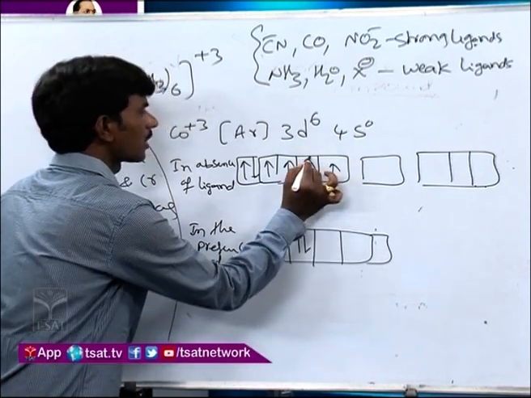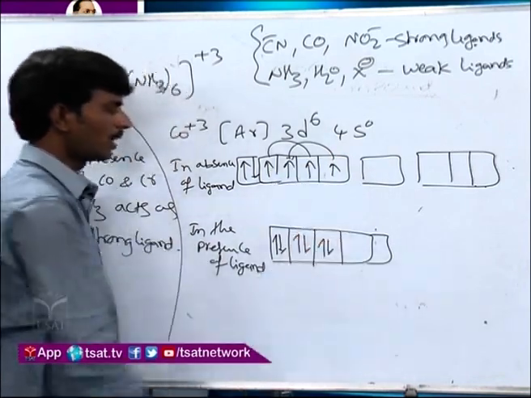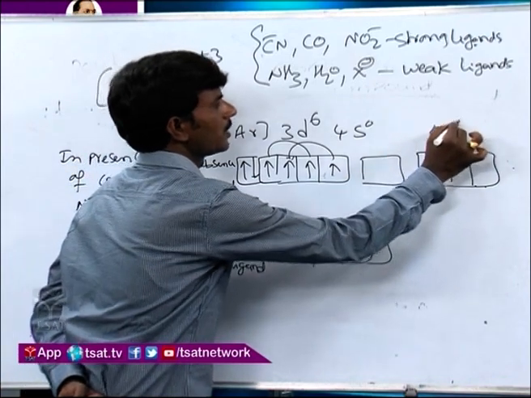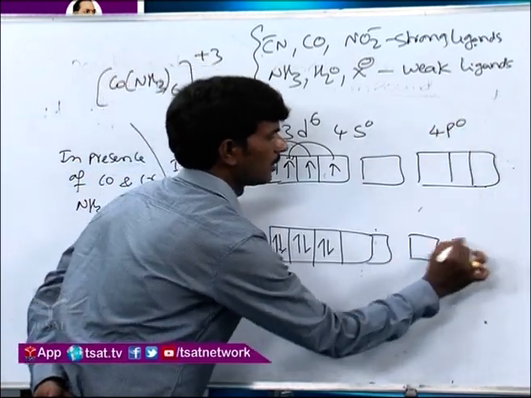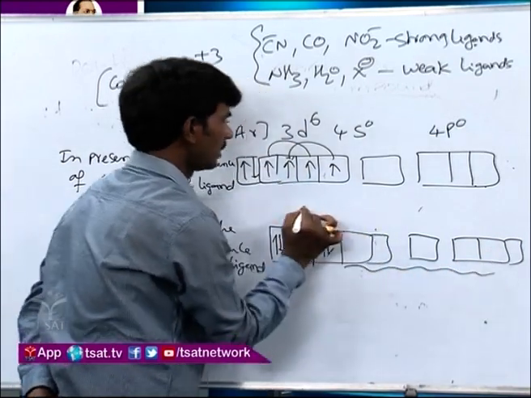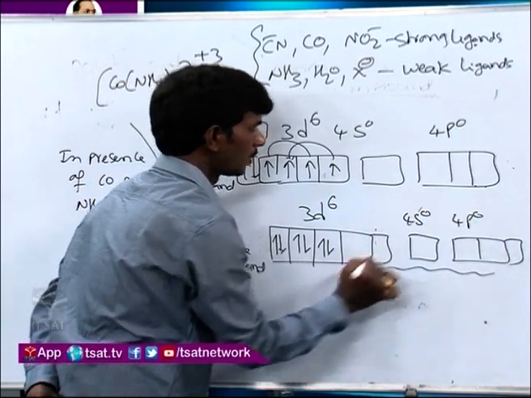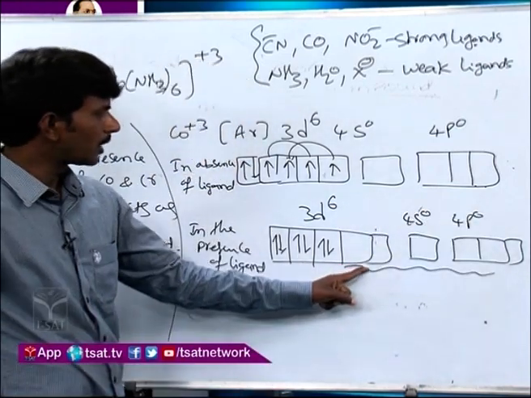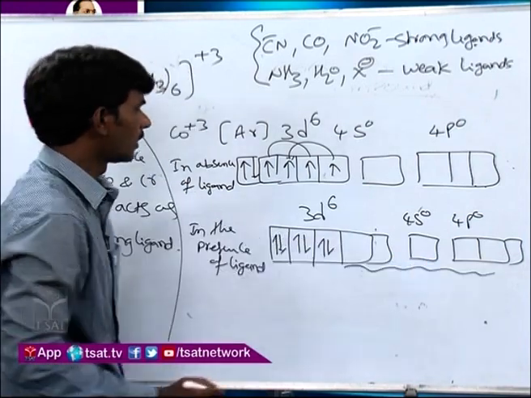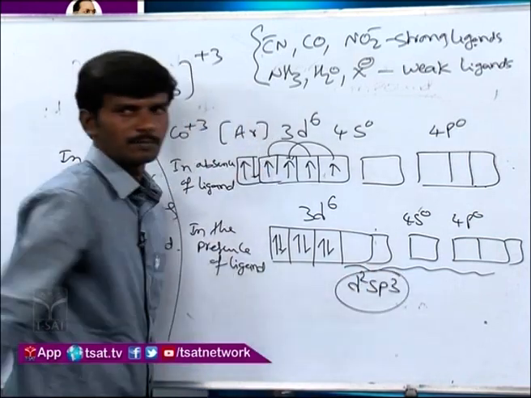Because of this strong field ligand, these electrons will pair up. This electron will jump into this and this electron will jump into this. So pairing takes place now, and two d orbitals are vacant. This is 4s0, this is 4p0. Now two 3d orbitals, one 4s orbital, and three 4p orbitals, this is 3d6 only, so it is going to form d2sp3 hybridization.